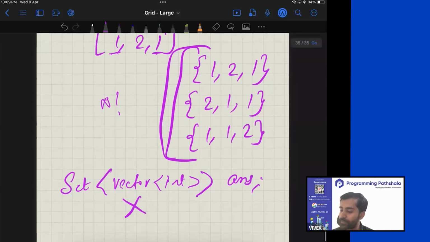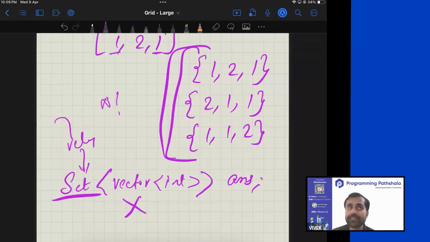Because when you are using this approach, you are relying completely on the internal implementation of set. You have done nothing from your side to show how you yourself can filter the duplicates out. So this solution will not be accepted, because when you use a set, it adds additional space, additional time, everything. And on top of that, it is not showing the interviewer what he wants to see. Anybody and everybody can use a set, right?